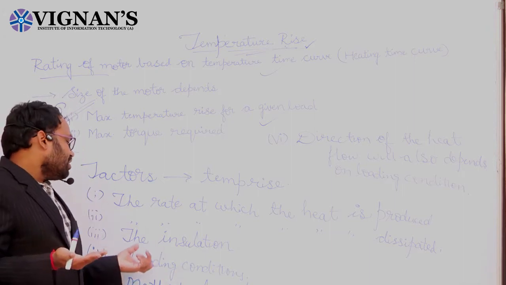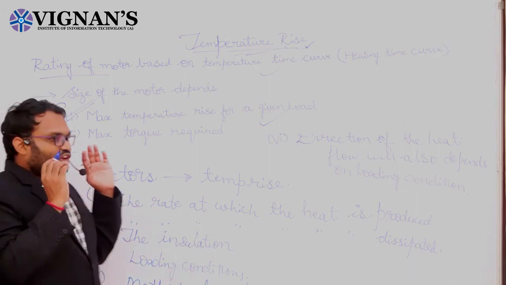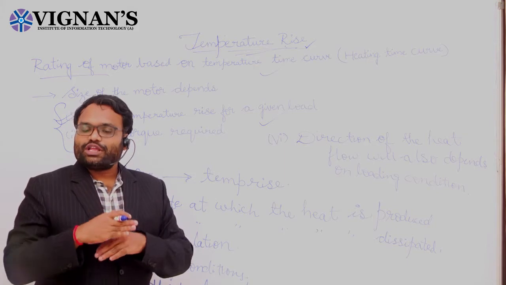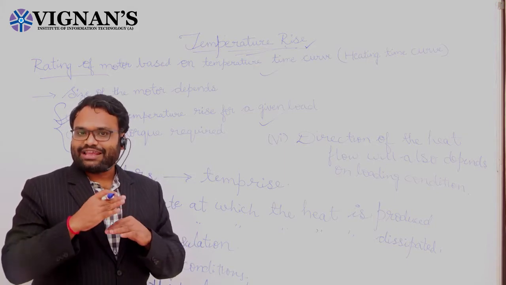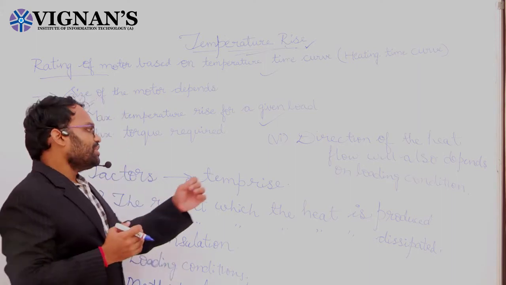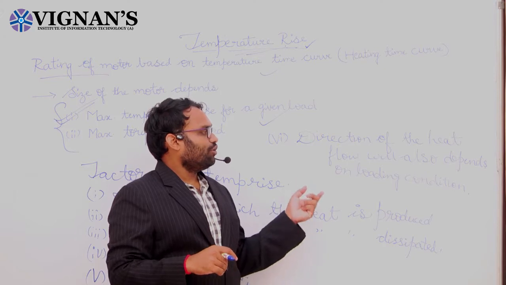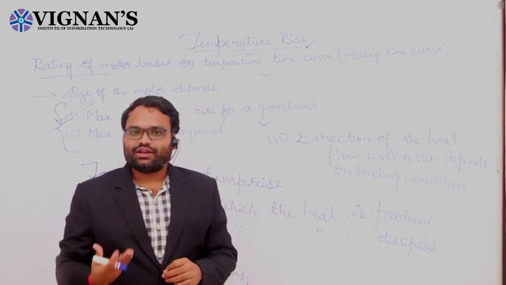After that, the loading condition. Based upon the loading condition, the direction of heat flow will also differ. The sixth point is that the direction of the heat flow depends upon the loading condition.